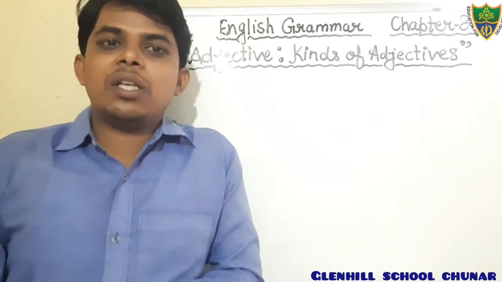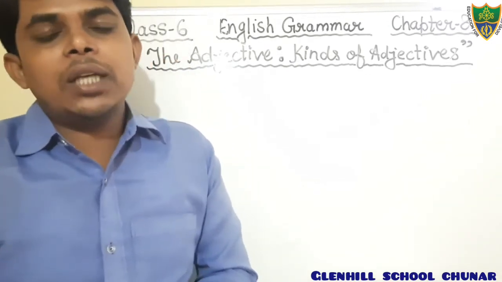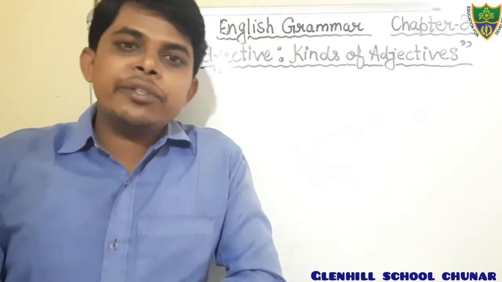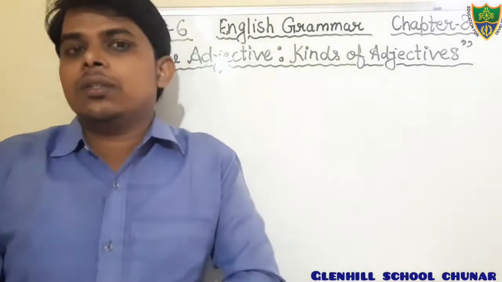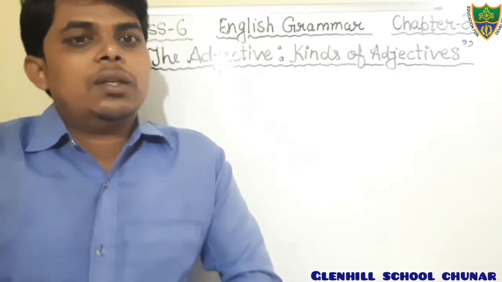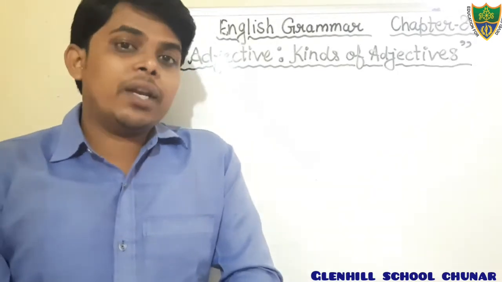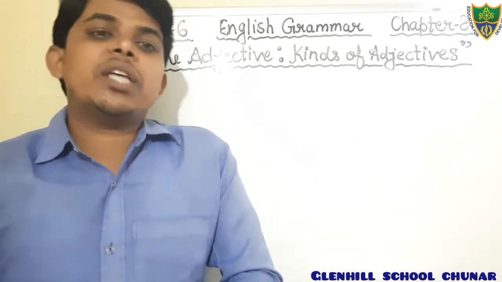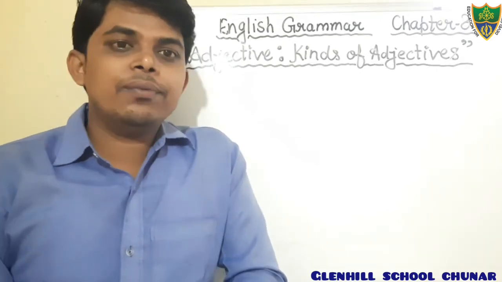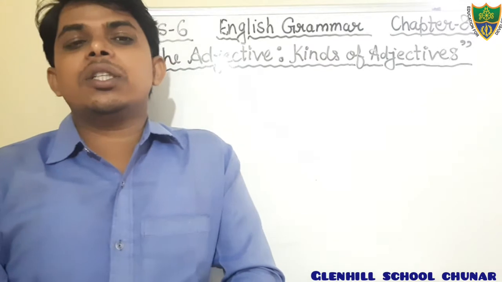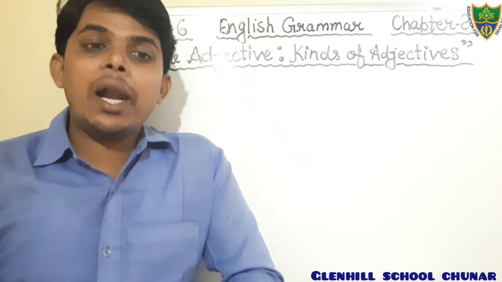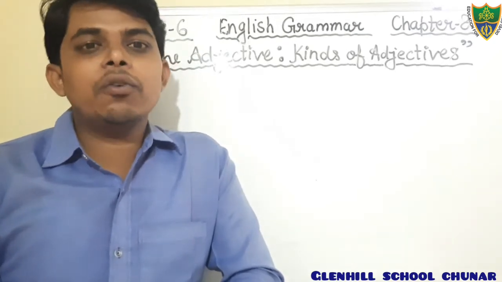Dear students, in the previous classes we were discussing chapter 8 of English grammar, that is adjective, kinds of adjective. In this chapter we have read the definition of adjective with example, and we have also read the features of an adjective, in which I have told you it generally occurs before the noun, sometimes it also occurs just after the verb, and sometimes just after the adverb "very". You have written this in your notebook.